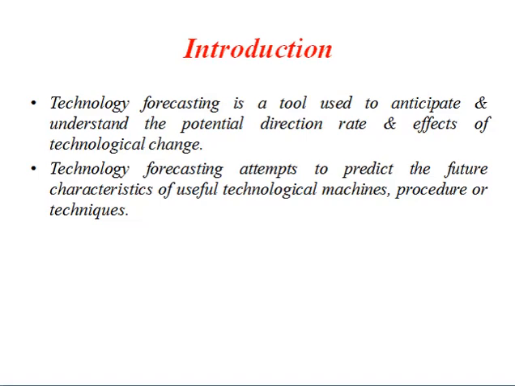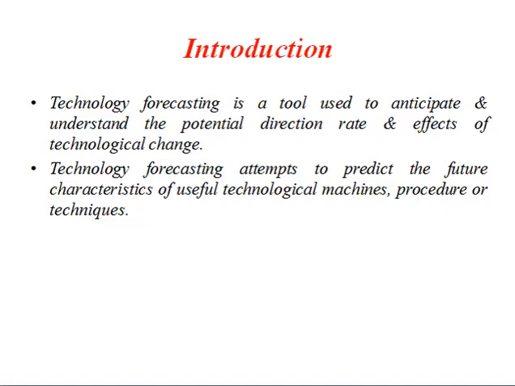Technology forecasting attempts to predict the future characteristics of useful technological machines as well as the procedures and the techniques. In order to run any production system, you need properly designed aspects, so you need proper planning. Whatever assumptions you make for the future should have a narrow path, so you should adopt the changes encountered day by day.